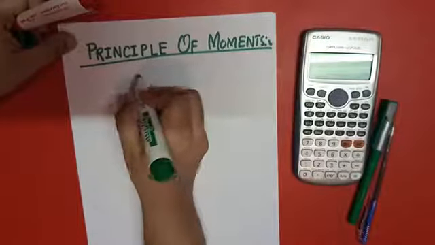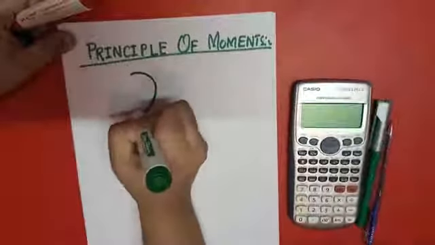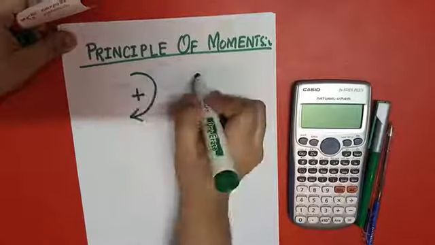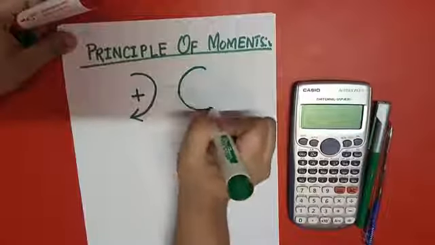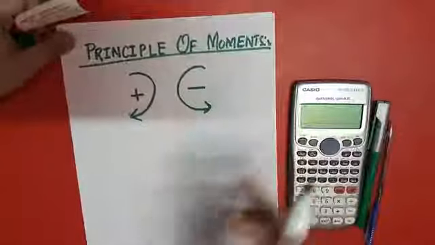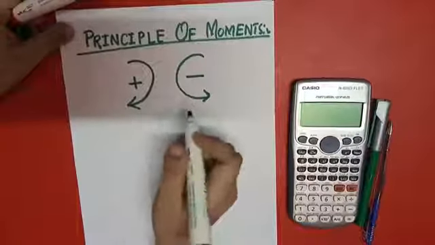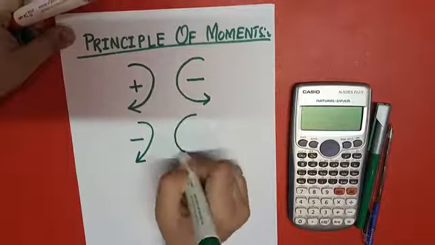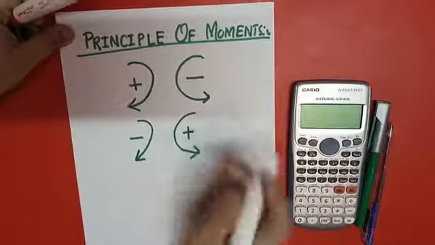If you are taking clockwise as positive, then you are taking anti-clockwise as negative. If you are taking it as negative, then the other should be positive. It's up to you, it's your own choice.